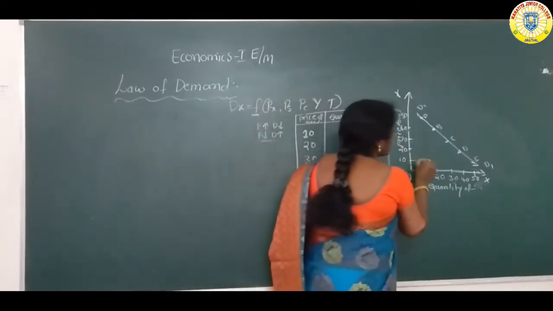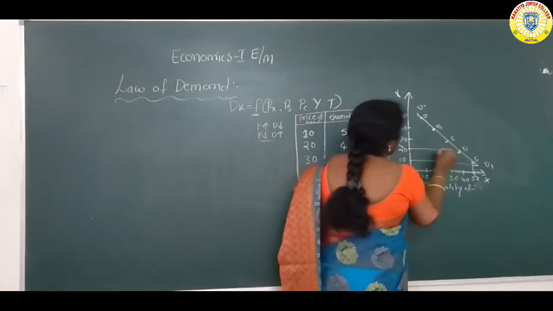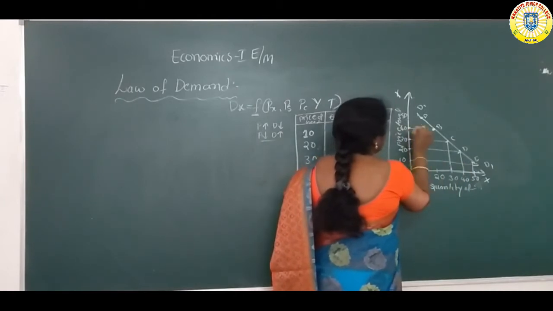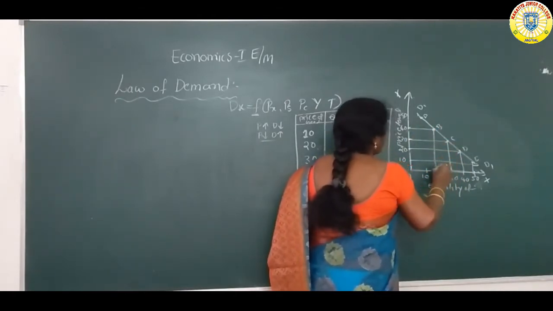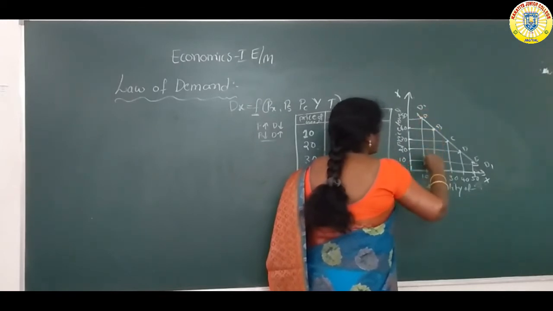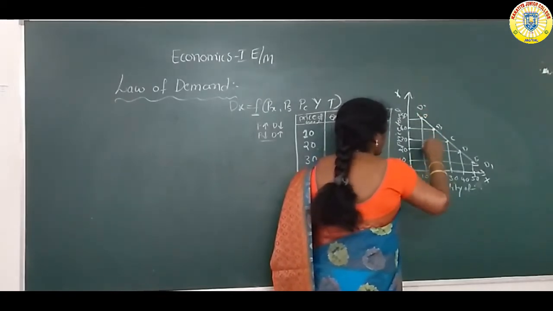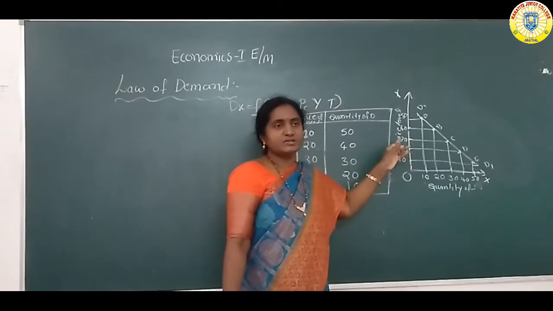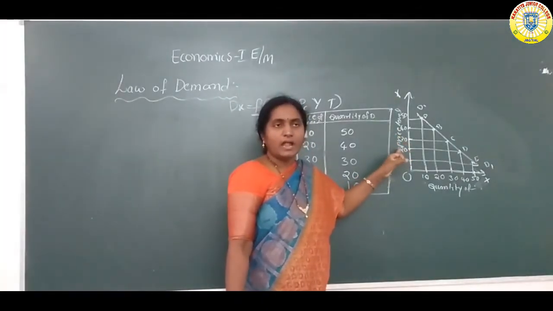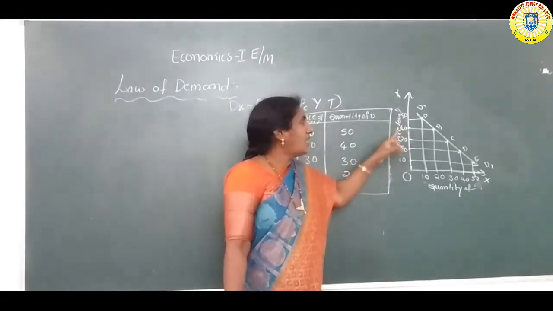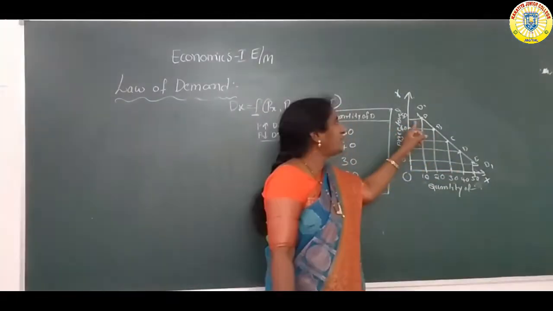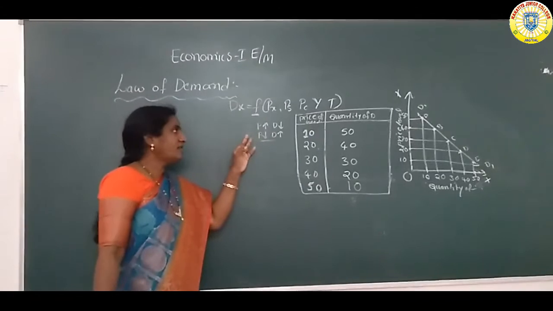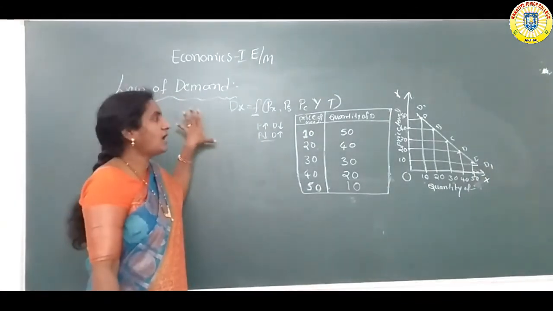At the 10 rupees price level, 50 units. At 20 rupees, 40 units. At 30 rupees, 30 units. At 40 rupees, 20 units. At 50 rupees, only 10 units he purchased. So this is the inverse relationship between the quantity demanded and the price level. That's why the demand curve always has a negative slope, sloping downward from left to right. Why? Because price and demand always have a negative relationship. This is the law of demand.